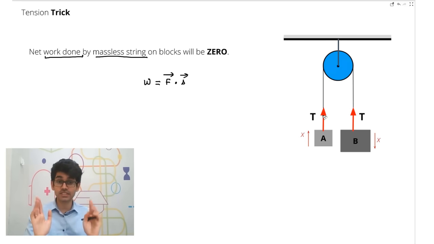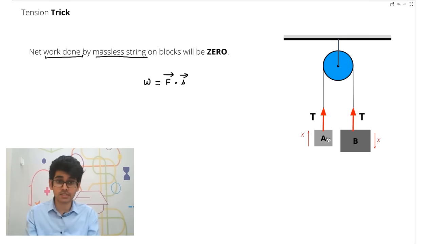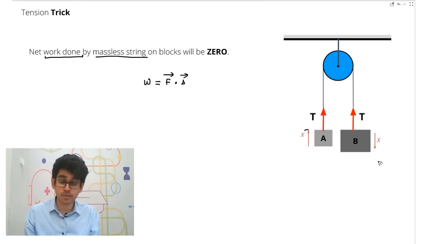Atwood machine, what is an Atwood machine? A pulley and two masses here. The pulley is massless and even the strings are massless or ideal. So here, if this block goes up, now the tension is T. So if the block goes up by X, this block will come down by X. Easy. If this block moves up by X, this will move down by X.